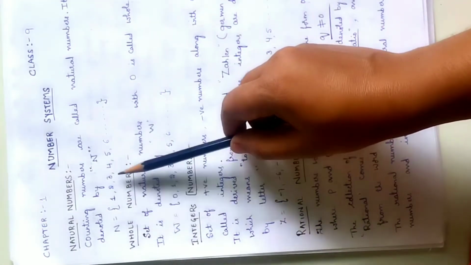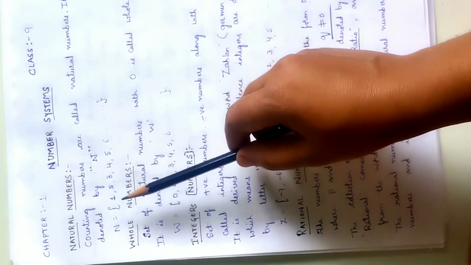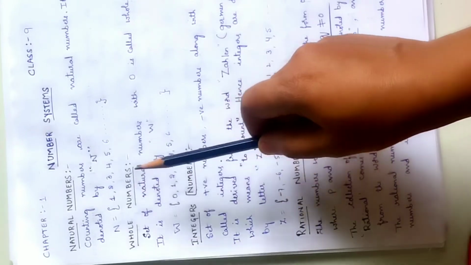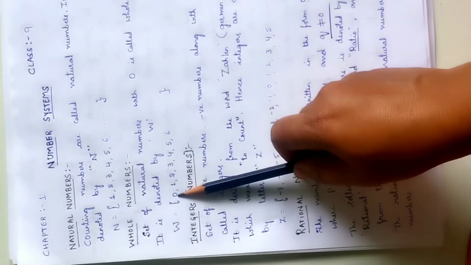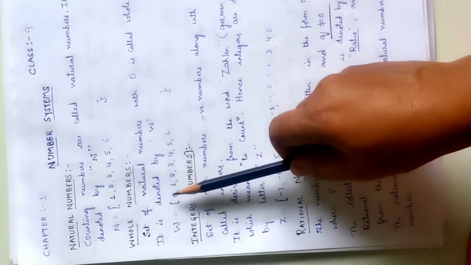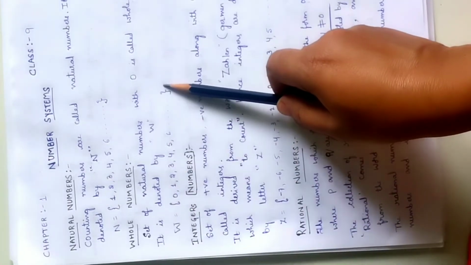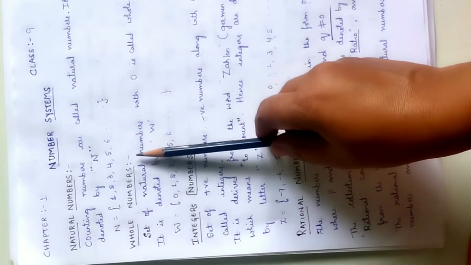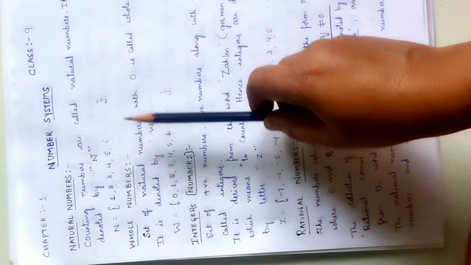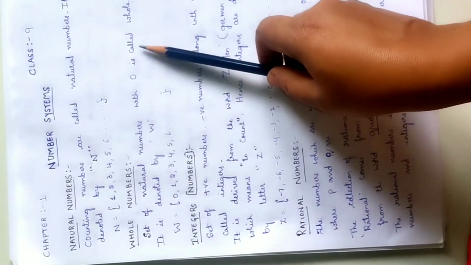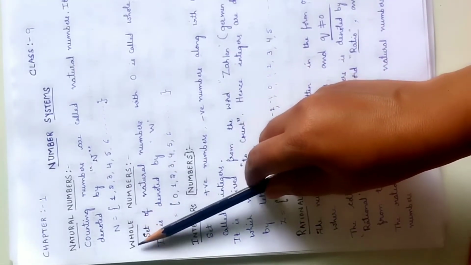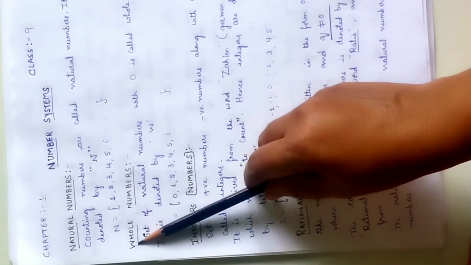Next comes the whole number. Here, a whole number is also a natural number where 0 is included. If we take natural numbers along with the 0, then the set of numbers is said to be whole numbers. I'll repeat. The set of natural numbers along with the 0 is called whole numbers, and it is denoted by the capital letter W.